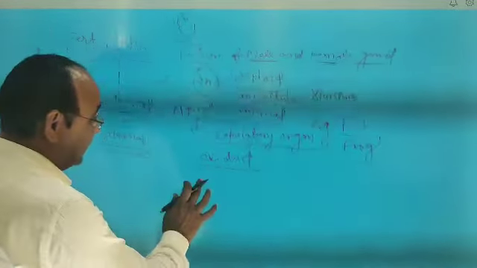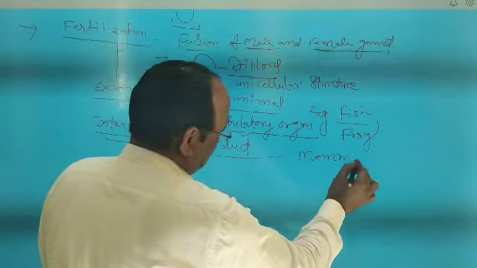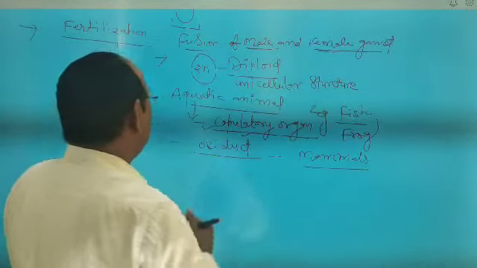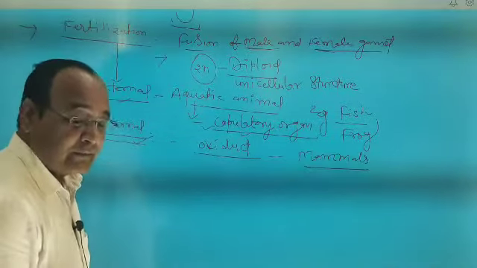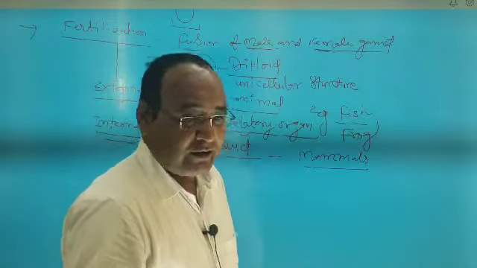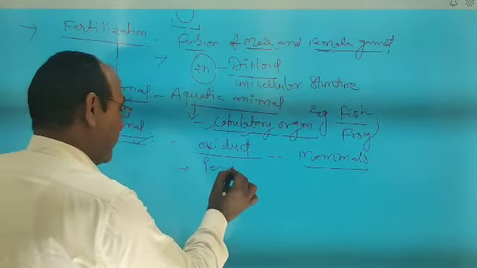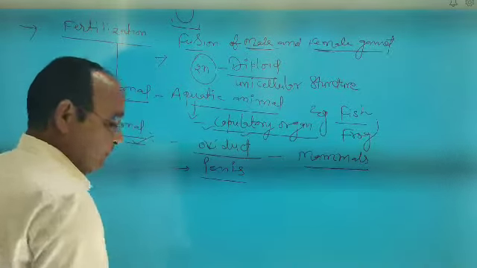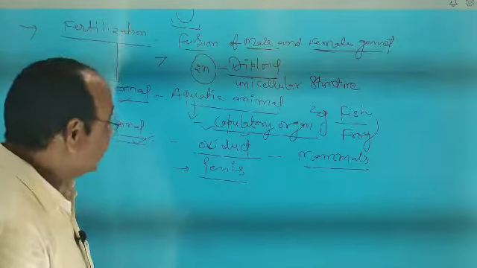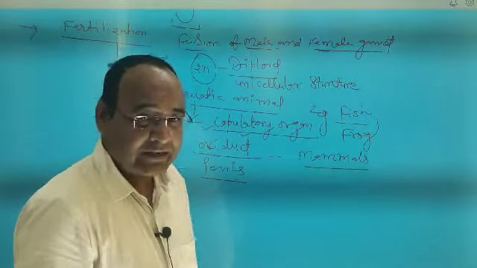And why in developed animals like mammals, why in mammals is internal fertilization present? Because they have a copulatory organ. In human beings, the copulatory organ is known as the penis. Before, I told you that for the movement of sperm, a liquid medium is compulsory.